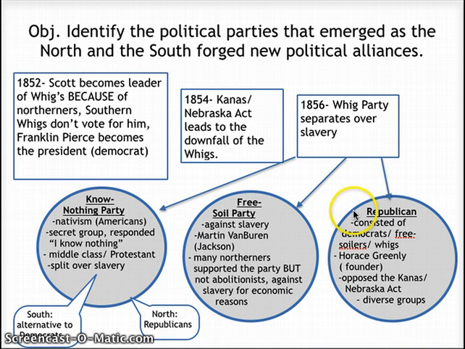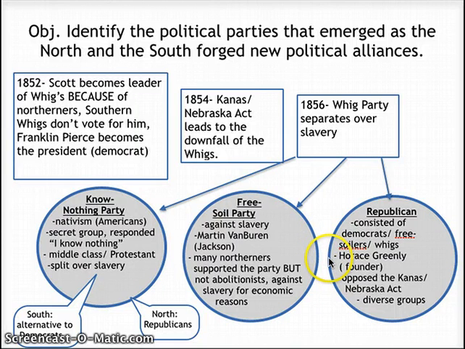The third party that starts to develop is called the Republican Party. Now, the Republican Party develops a little bit after these other two parties because they end up actually gaining people who are Democrats, Free Soilers, and Whigs. So they're taking people from the Whig Party, the Free Soil Party, and the Democrats. Their one main purpose was to unite against slavery.